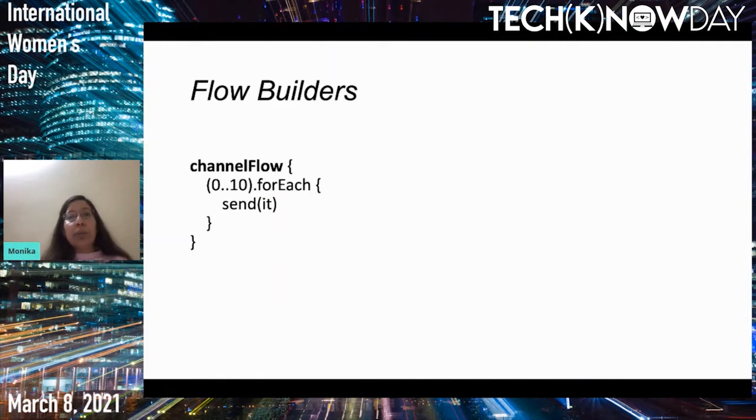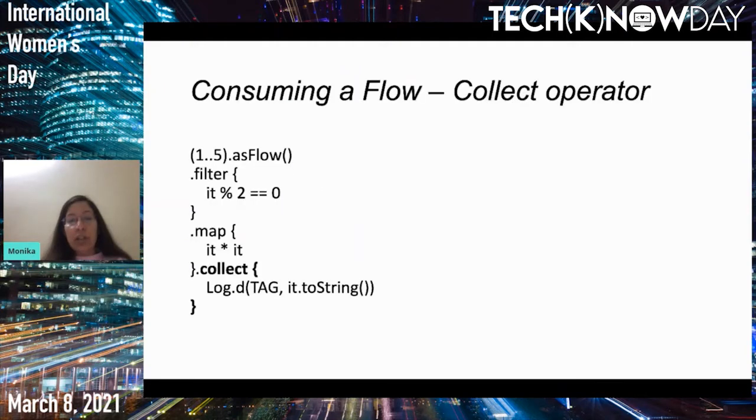And now we come to the point of consuming the flow, because as I said, flows are cold, they do not emit until there is a consumer. For consuming the flow, we have certain terminal operators. There are two terminal operators which you will come across. First is collect and second is reduce.